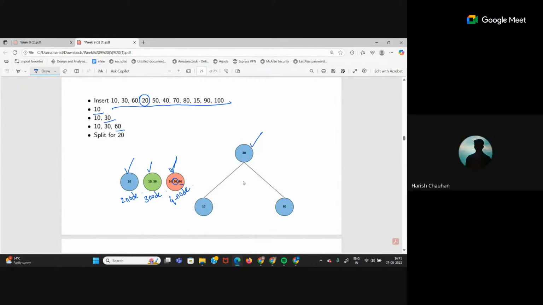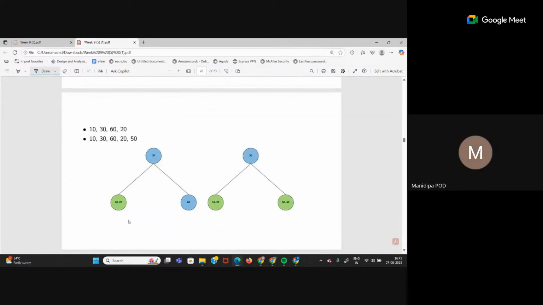Right side. Right side. Right side. So it will look like this. 10, 20. Now this has become a 3 node. Right? This is a 2 node. This is a 2 node. Next I have to enter 50.